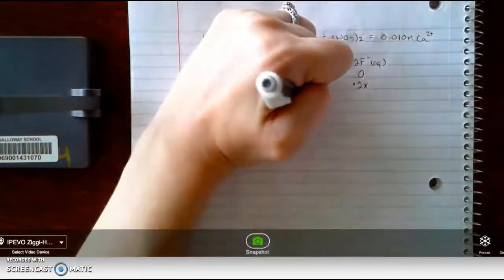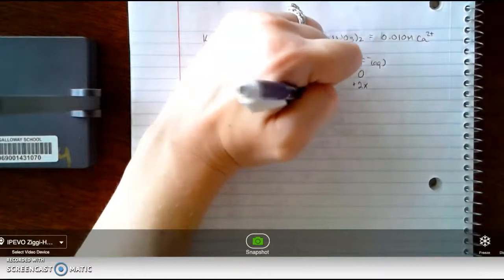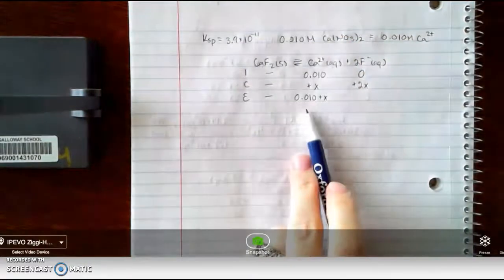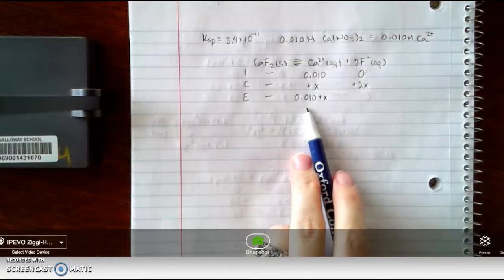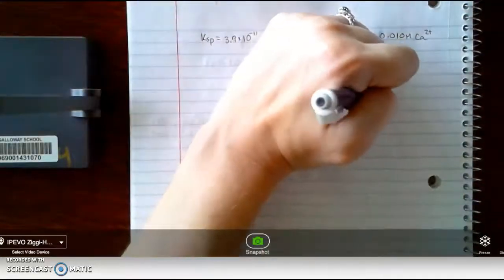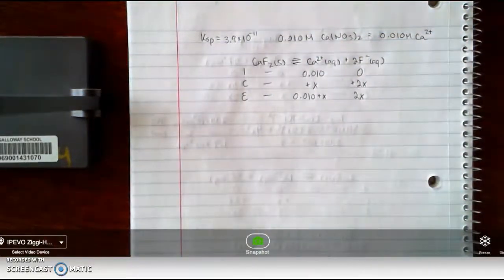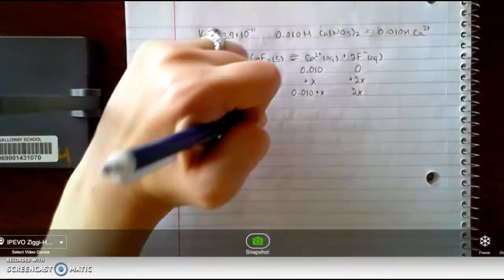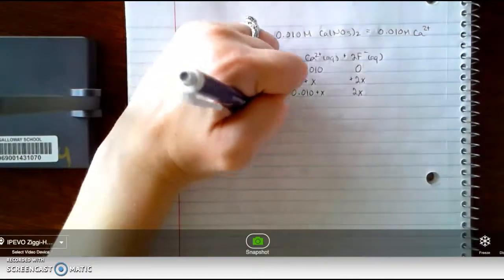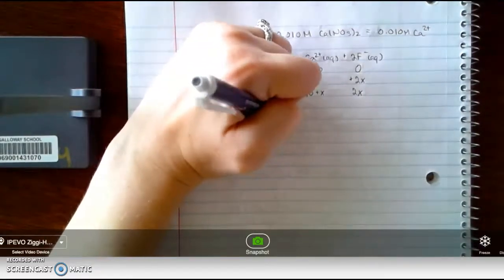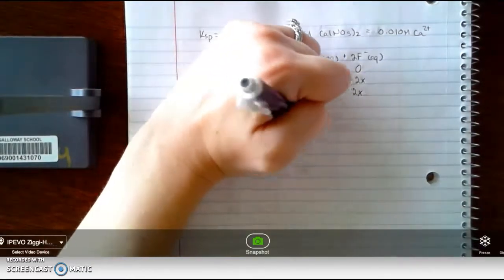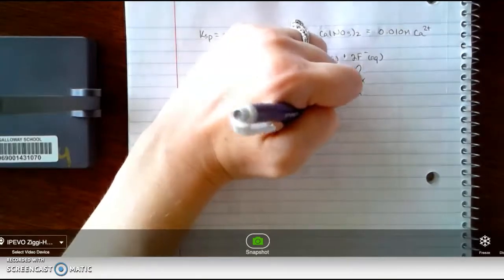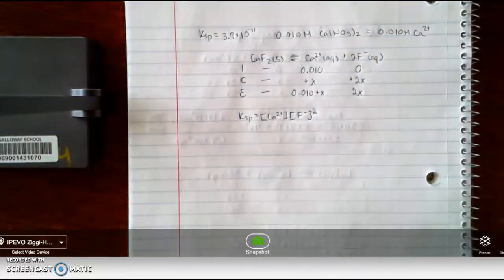In our equilibrium column, we add up I plus C. So we get 0.010 plus x for our calcium ion concentration and 2x for our fluoride ion concentration. Now we just need to plug all of this into our equilibrium expression. KSP equals the calcium ion concentration times the fluoride ion concentration squared.